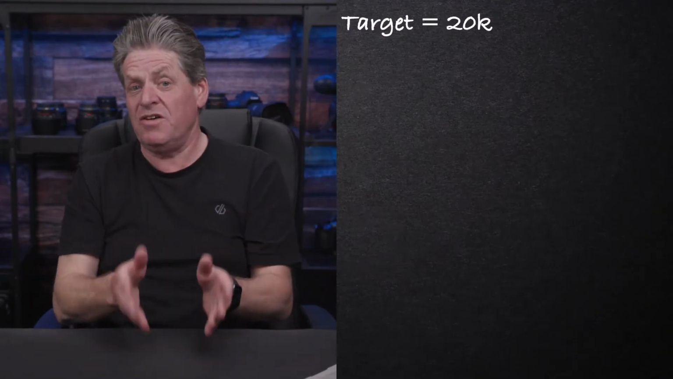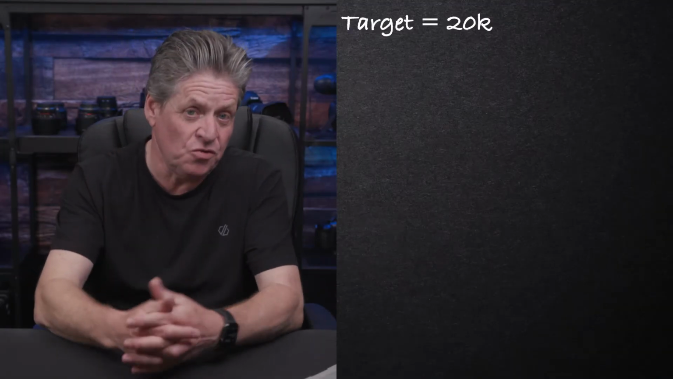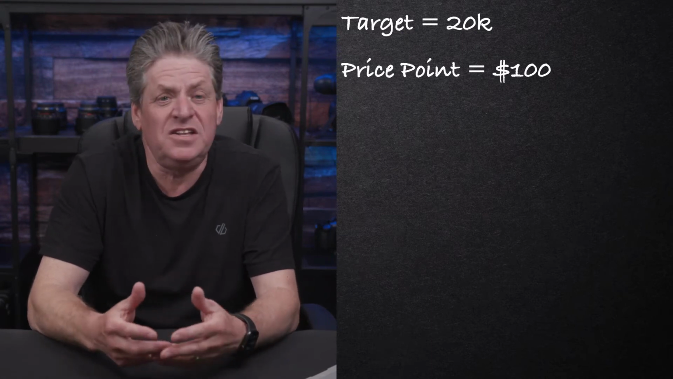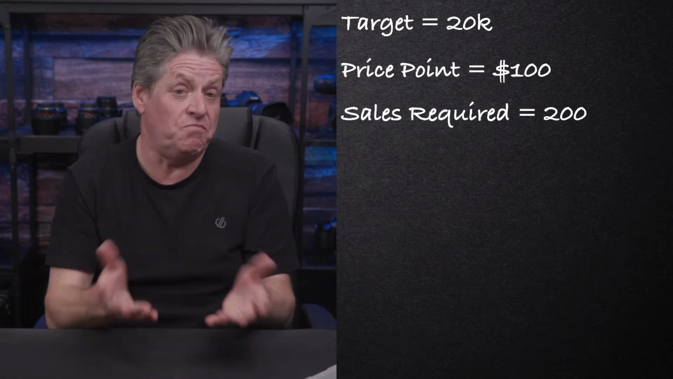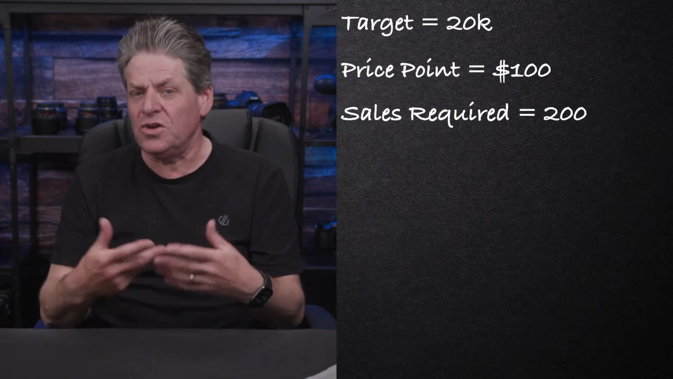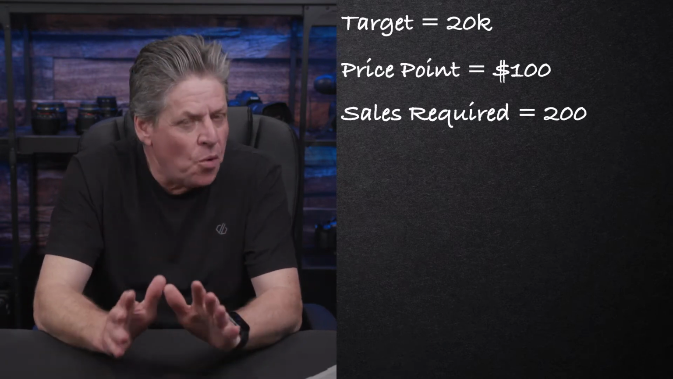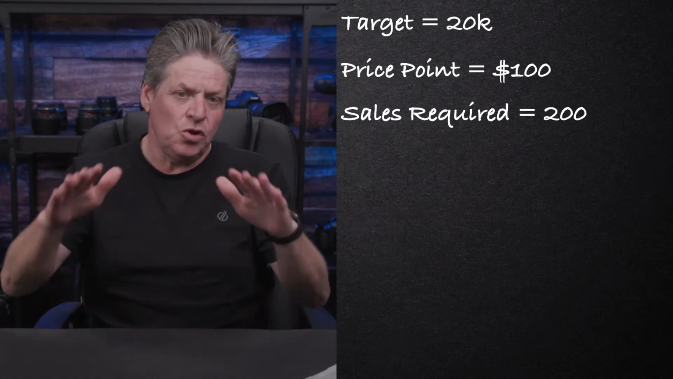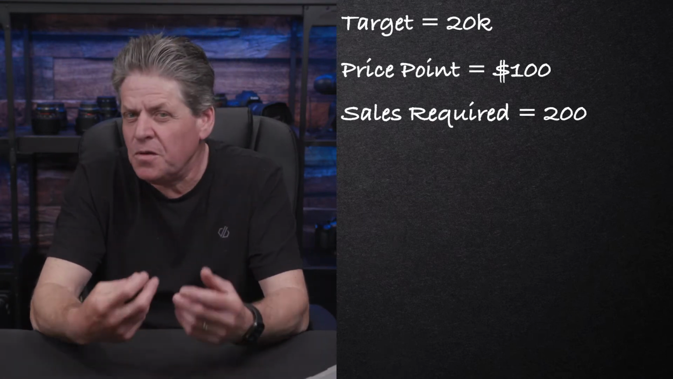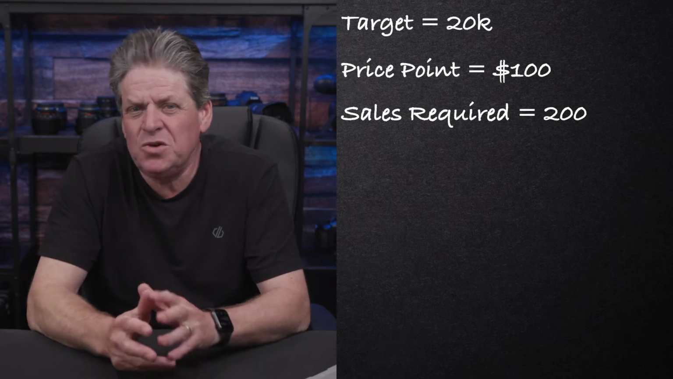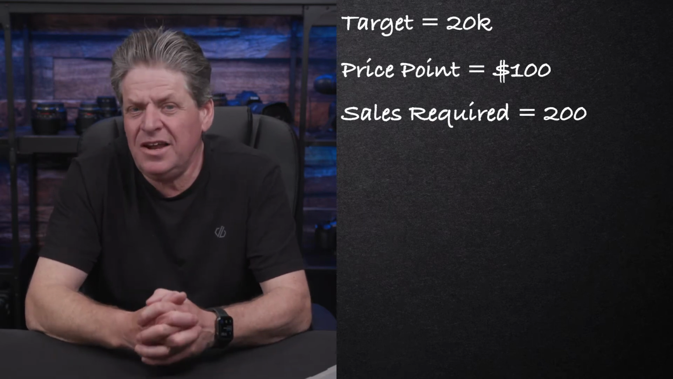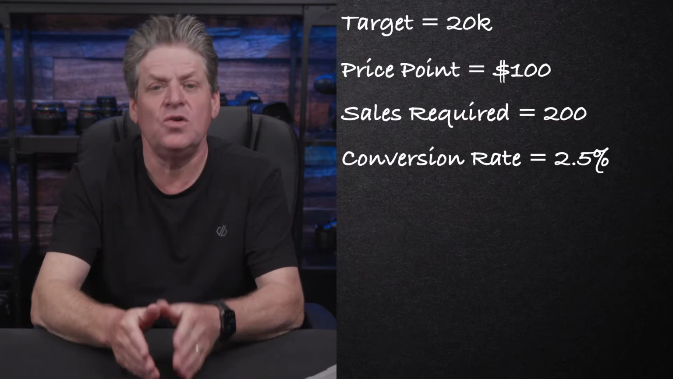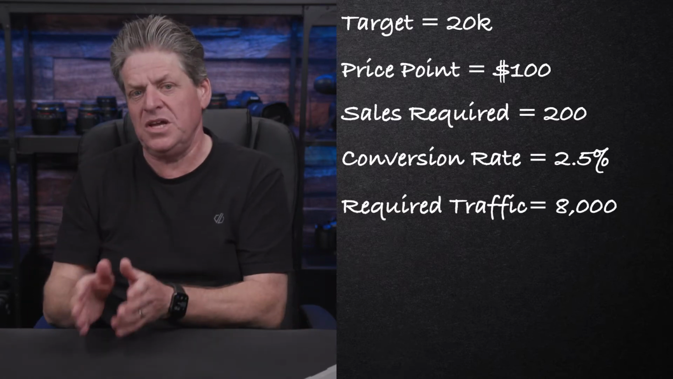We've got our 20 grand target and the price of our course is $100. So doing the math, that now means we only need to sell like 200 courses. That's a lot better. It's starting to look a little more achievable. But your conversion rate, that's now going to decrease. When you up the price, you lower the conversion rate. By increasing the price to the $100 mark, you're likely going to be getting about a 2.5% conversion rate. So that now means we've got to get 8,000 people into the funnel.